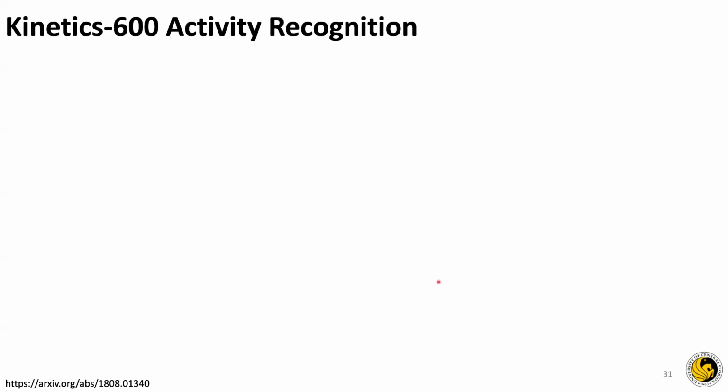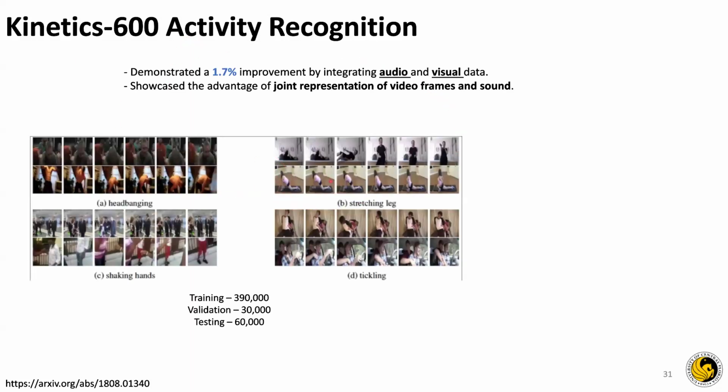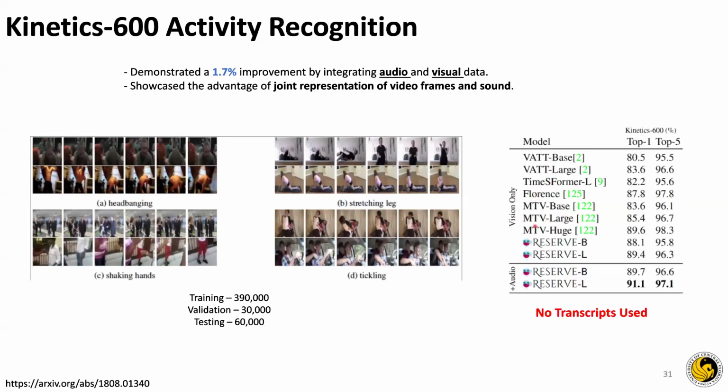In this case, the authors took activity recognition as a representative for computer vision tasks, and they took the dataset Kinetics 600. Now, Kinetics 600 is a dataset that contains 10-second videos of action-based tasks over 600 classes. So they train this model with only vision, and then they also train this model with vision and audio. And in case of this, they use no transcripts at all. When they compare it with previous models, you can see that adding audio actually helps around 1.7%.